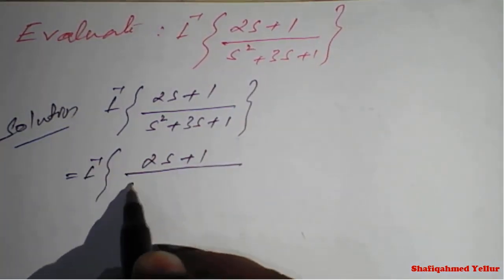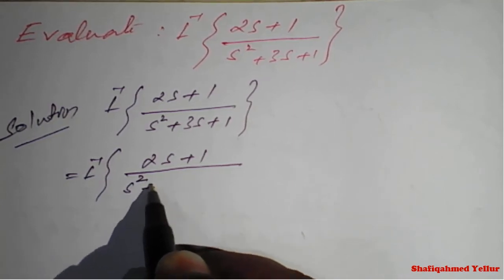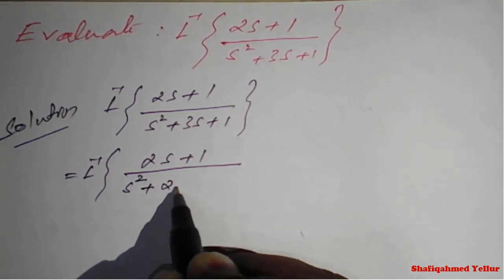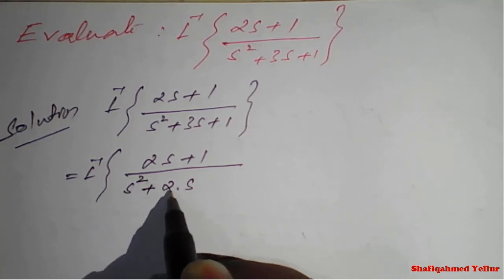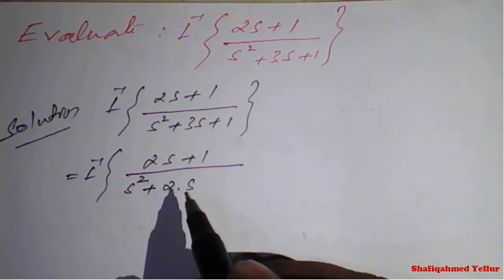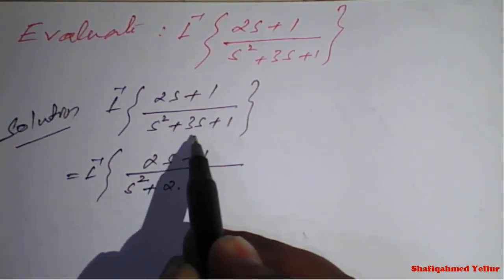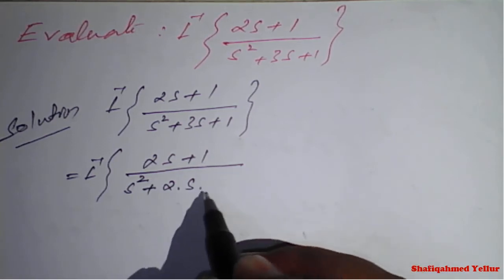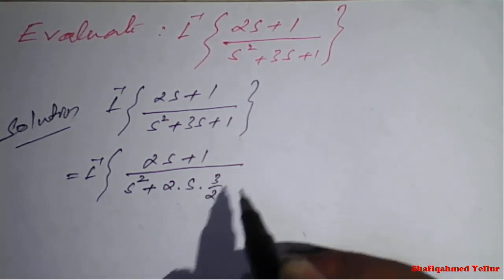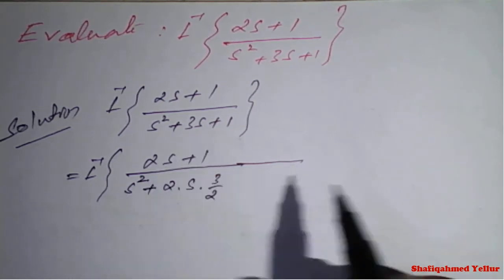The denominator we make a complete square: s square plus 2 into s into b, where the b value we have to write in such a way that after simplification we get back 3s. So here it is 3 upon 2, because the 2 cancels and we get 3s back.